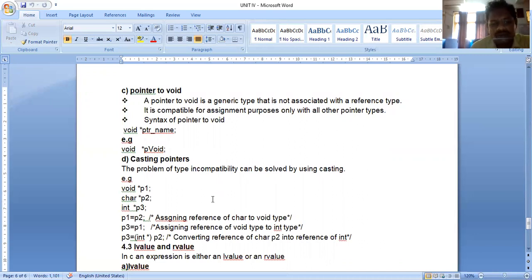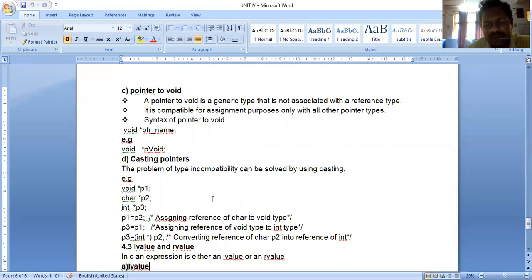Two things are available: conversion and casting. When I am assigning one data type value to another data type, that is called casting. Here also, I am assigning one data type variable to another pointer variable, and then we are getting casting.